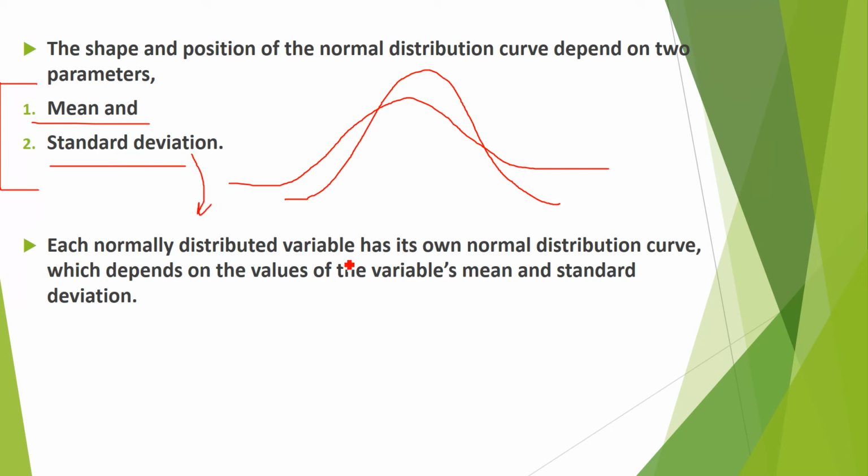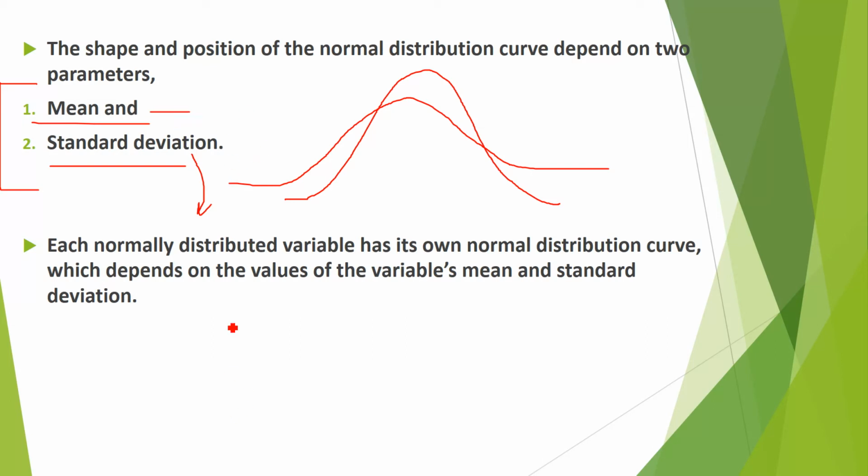I have written these lines in a different way. Each normally distributed variable has its own normal distribution curve. Suppose we are finding the age or height of women; this is the variable. This variable has its own normal distribution curve. Suppose there are 5 or 6 women, we write down their heights and take the average, which is called the mean.